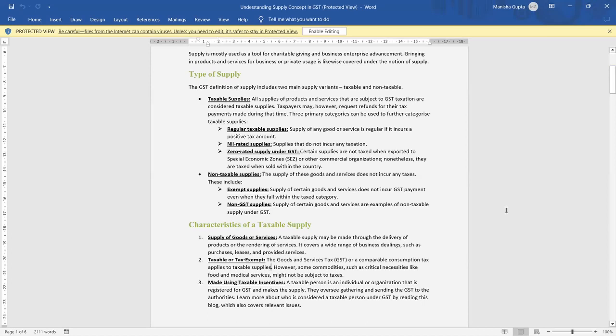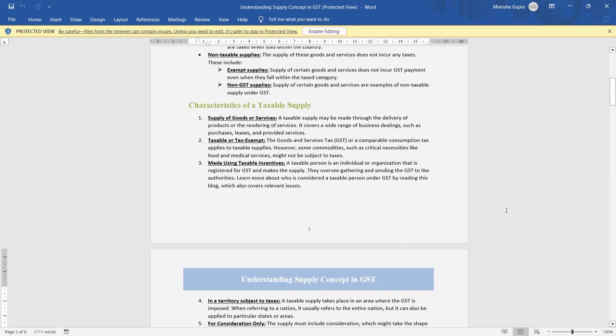Now, under the characteristics of taxable supply. Supply of goods or service: a taxable supply may be made through the delivery of a product or rendering of a service. At the time of delivery of the product or service, we apply a tax. It covers a wide range of business deals such as purchase, lease, and provision of service. These come under supply of goods or service.